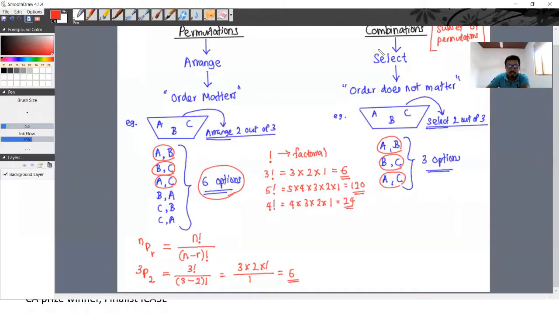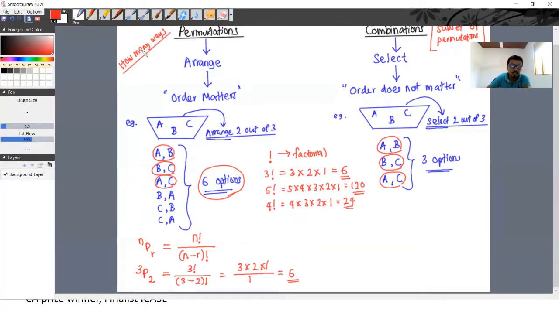Here, likewise, for combinations also, we can use a formula to find how many options, right? To find the answer for the question, how many ways do you have? How many ways? This is the question that is answered by both of these permutations and combinations.